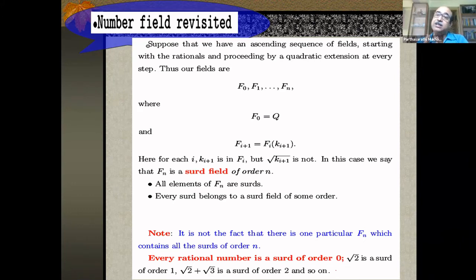But then root 3 is another potential candidate for going out of Q. Of course, I can use root 3 instead of root 2 from the beginning, or maybe root 5. So each of them is a different tower. I'm not proposing one single tower containing all of them. No. This is a tower. This is another tower. This is another tower. Infinitely many such towers. Clear? So the set of surds is the totality of all of them. There's a collection. And these are all constructible numbers.